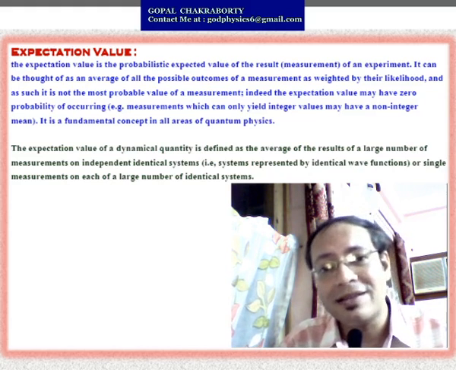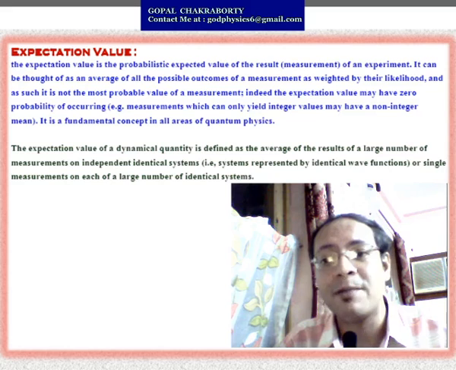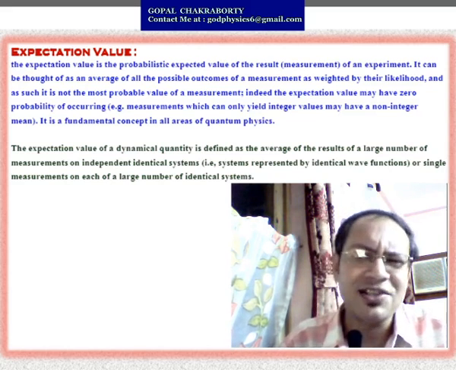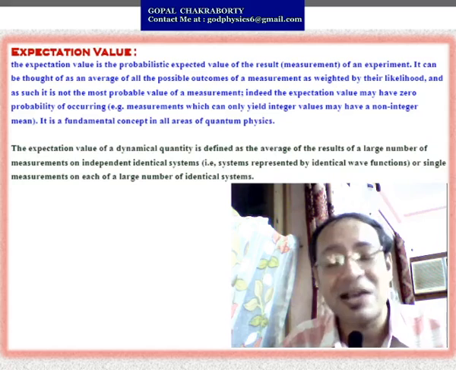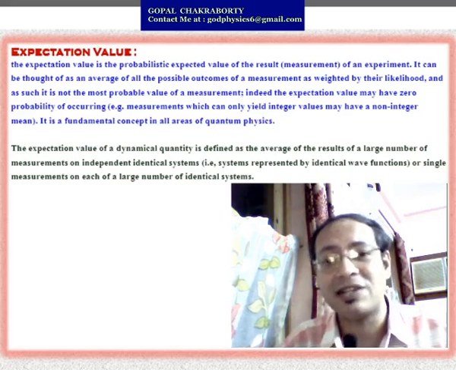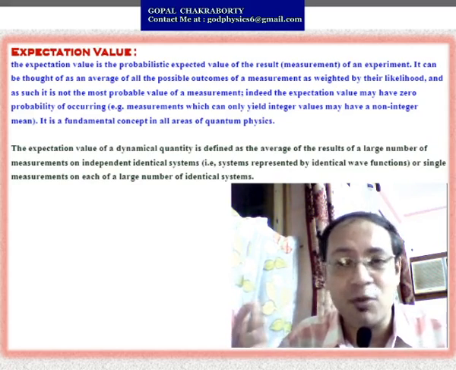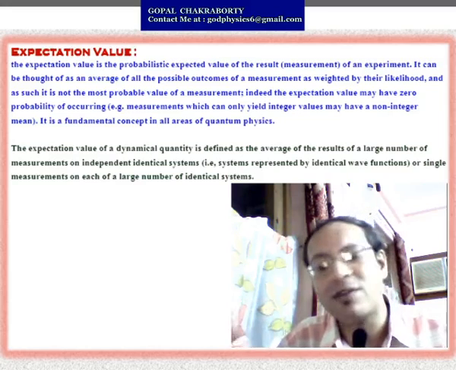Therefore, the systems are represented by an identical wave function, or a single measurement is made on each of a large number of identical systems. This is the actual definition of expectation value, and it is the probabilistic expected value of the result of a measurement of an experiment.